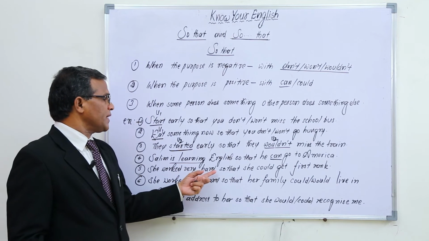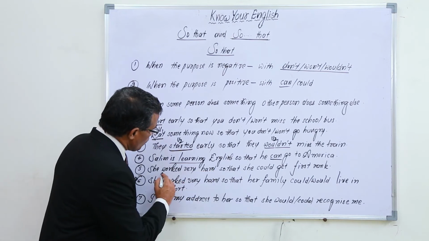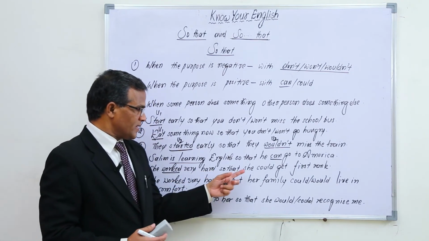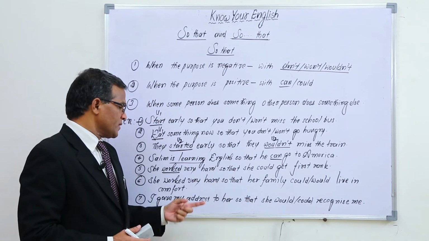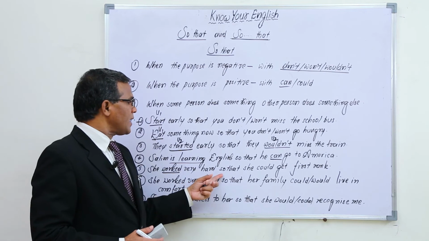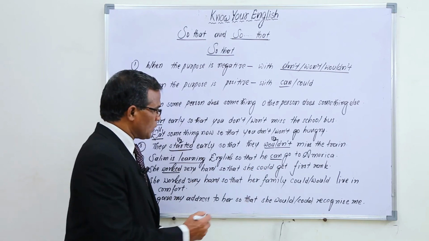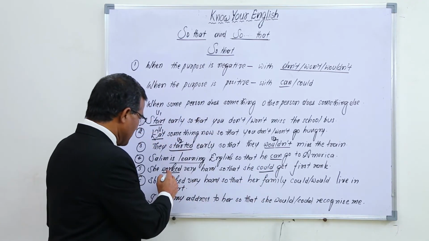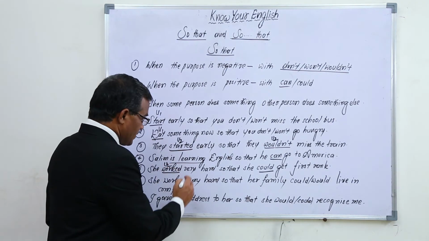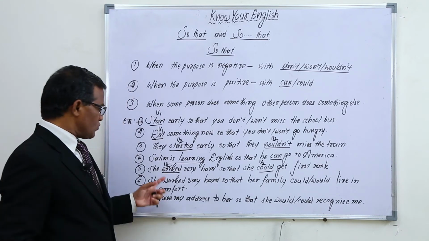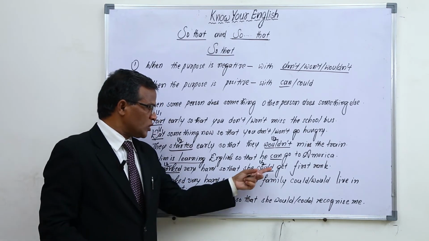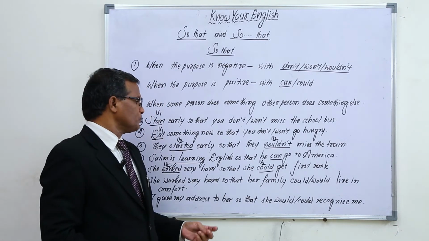And she worked very hard. This is past tense. Purpose is to get first rank. So here, she worked very hard so that she could. As it is past tense here, V2, can's past is could, and it is also V2. That's why she worked very hard so that she could get first rank.